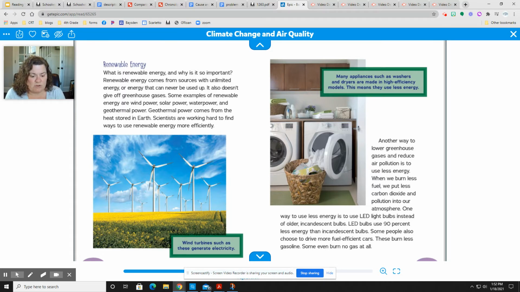And so these are wind turbines, and when the wind spins the little blades, the propellers, that creates energy, and then they can store that energy.